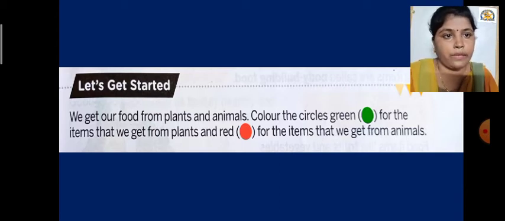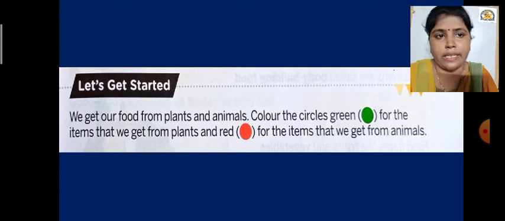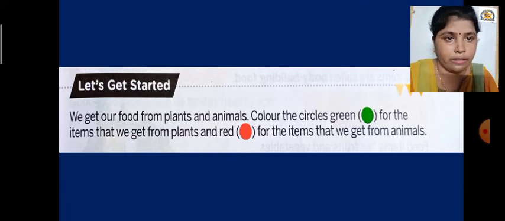So what is the activity? What you have to do exactly is color the circles green for the items that we get from plants. It is very easy to keep in mind. See, what is the color of the tree? Generally, 99% of trees, or you can say 95%, are green in color, mostly in India.